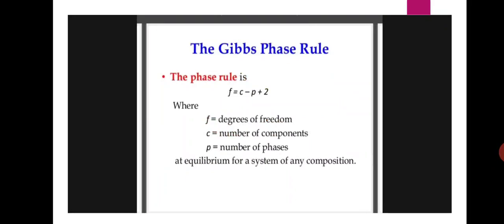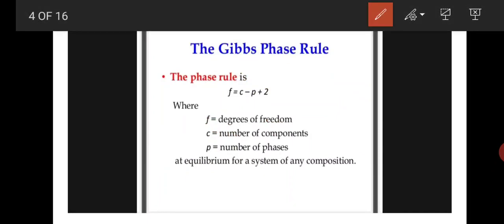The Gibbs phase rule is F is equal to C minus P plus 2. Okay, this is the equation for the Gibbs phase rule. Here F is equal to degrees of freedom, C is equal to the number of components, and P is the number of phases, at equilibrium for a system of any composition. Degrees of freedom means temperature, pressure, and concentration.